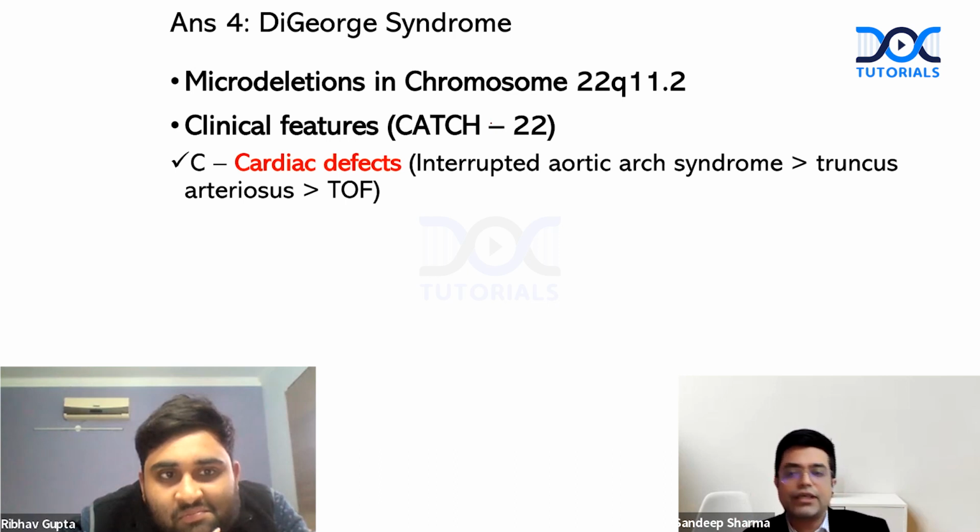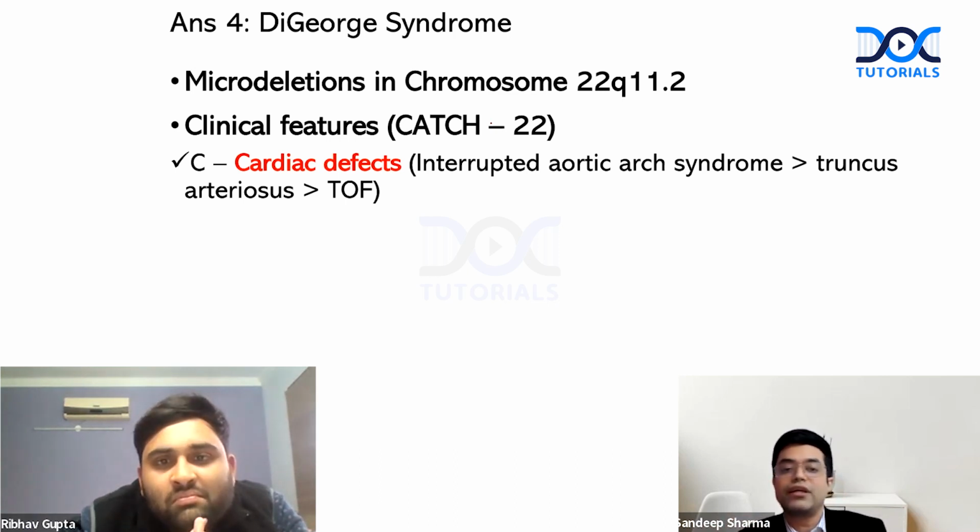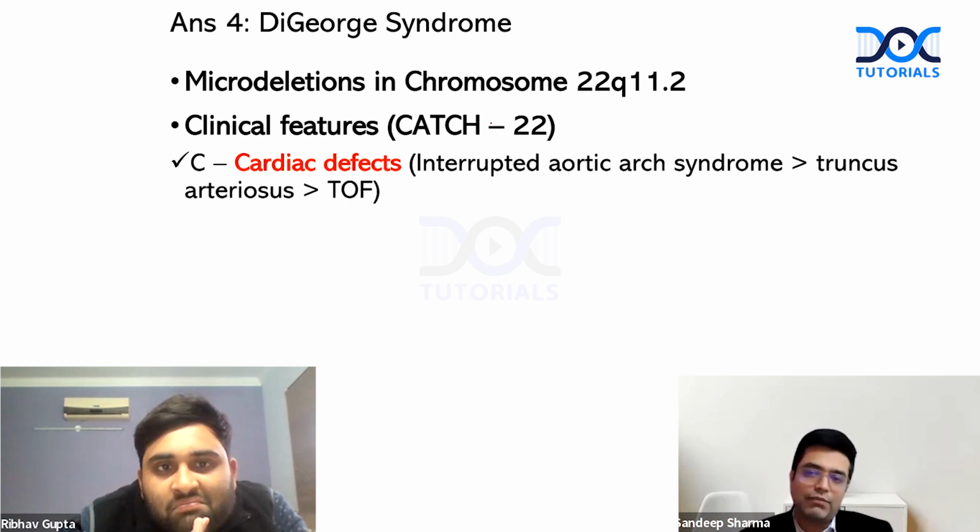So cardiac defects, wrong thing mentioned in many guides. What is the most common congenital heart disease? All standard textbooks are very clear. It is interrupted aortic arch syndrome, followed by truncus arteriosus, followed by tetralogy of Fallot. There is a guide in the market which says it is TOF. It is not TOF. TOF is the third most common.